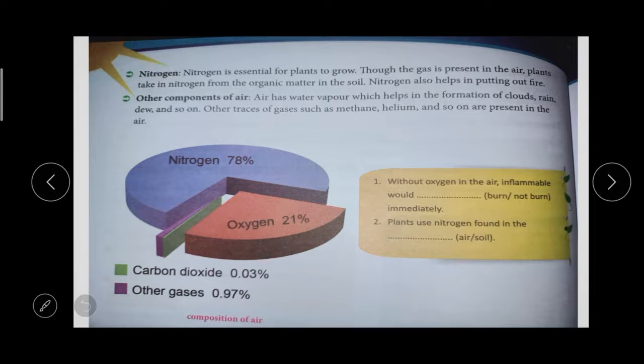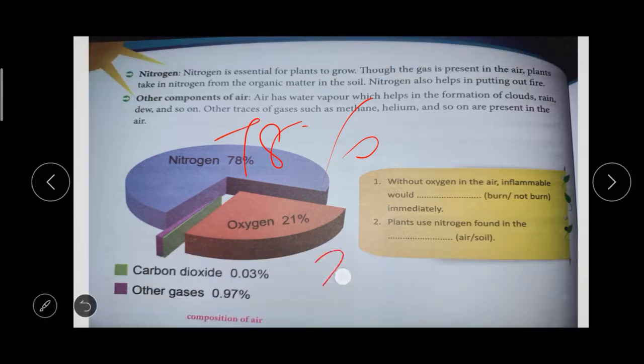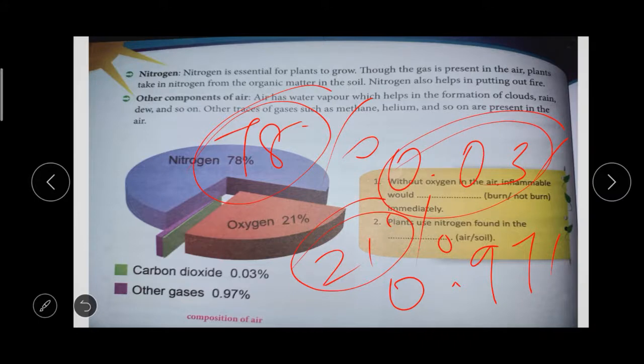Okay, in the air, 78% of nitrogen is there, and 21% of oxygen is there, and carbon dioxide is 0.03 percent. Other gases are 0.97 percent. Nitrogen is 78 percent, oxygen 21 percent, carbon dioxide 0.03 percent, and other gases are 0.97 percent. Okay, so do you understand up to this much?